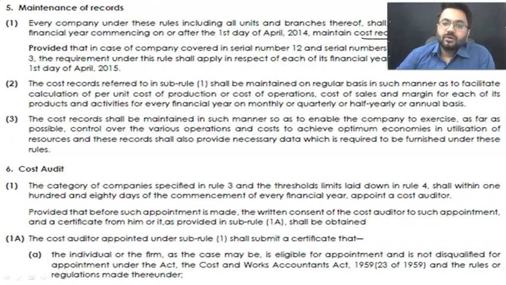Those cost records are required to be maintained on a regular basis, not on a daily basis, so that one can facilitate the calculations when it comes to cost of sales or the margin of products or the activity. Maintain them on a quarterly, half yearly, and annual basis. That is the best practice for maintaining financial records or cost records. Why do we maintain them on a regular basis? So that we can have good control over the operations and find out whether we are able to properly utilize our resources or not.